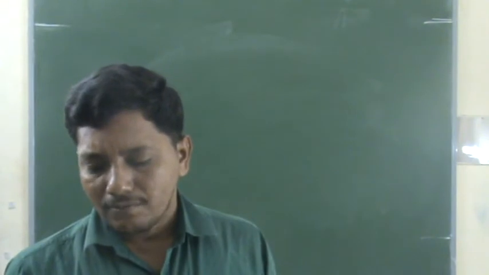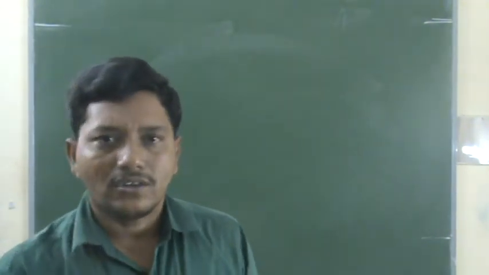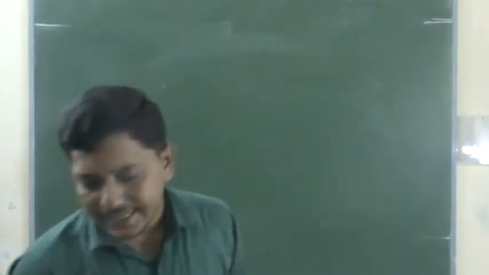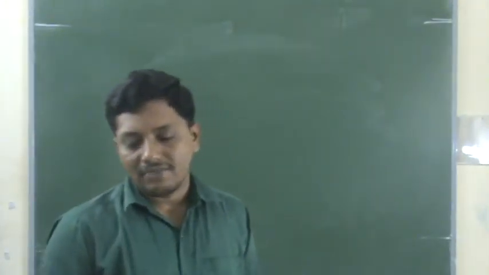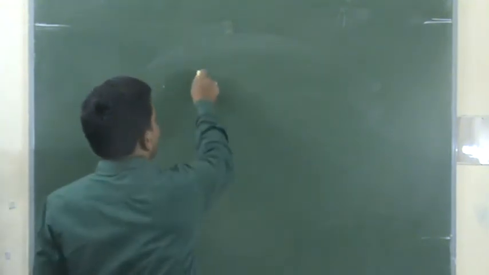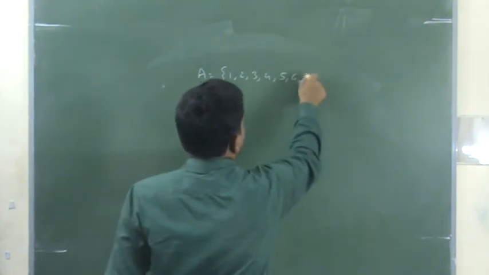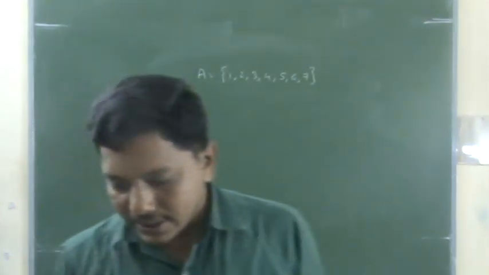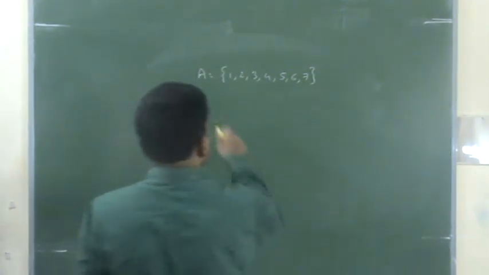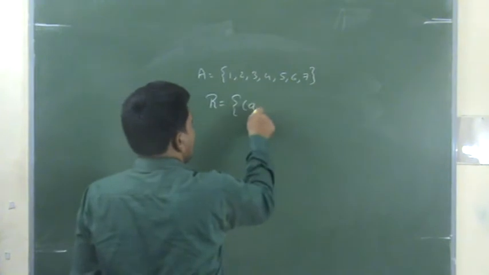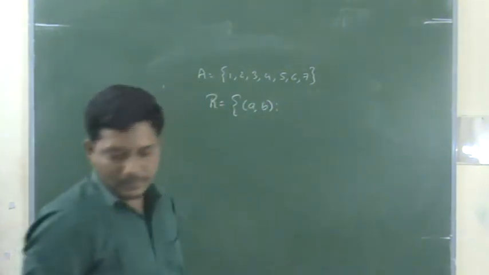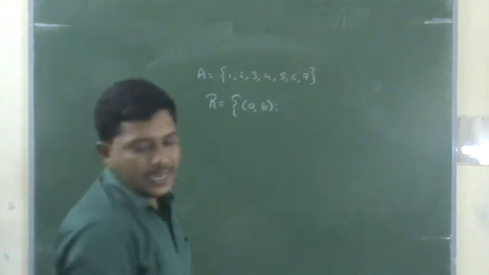Now after that there is the equivalence class. That is not that important, but I will explain very shortly. What is an equivalence class? I will take example 6 for the explanation of equivalence class. Example 6 consists of 1, 2, 3, 4, 5, 6, 7. These are the elements in example 6. And the relation is a comma b such that both a and b are either odd or even.